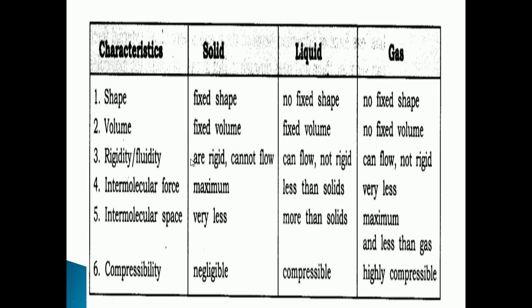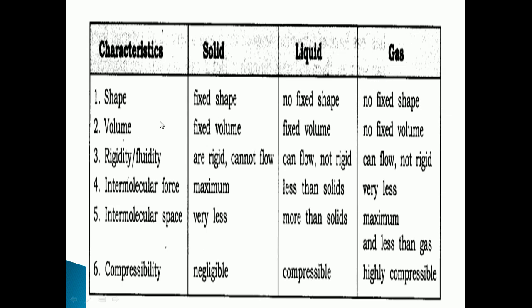Now in this slide we can once again recall the difference between solid, liquid and gas. Looking at shape, solid has a fixed shape, while liquid has no fixed shape and takes the shape of the container. Gas also has no fixed shape.